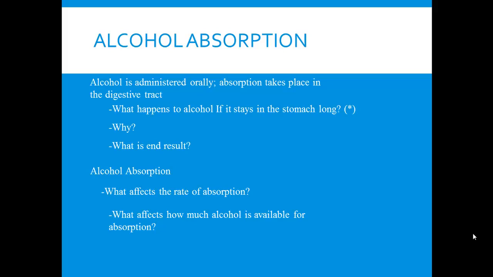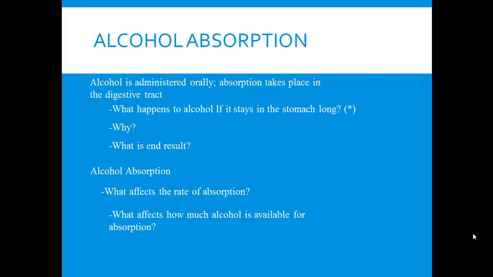Now you'll see here on the slide that it says, what is the end result? So what's the end result of first pass metabolism of alcohol? I'm actually not going to answer that one for you because I want you to think about it. Recall what we talked about in chapter one in terms of the consequences of first pass metabolism.